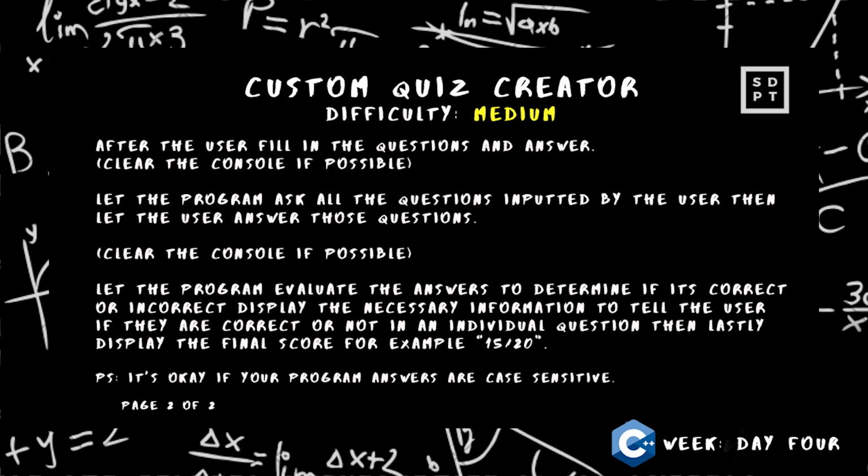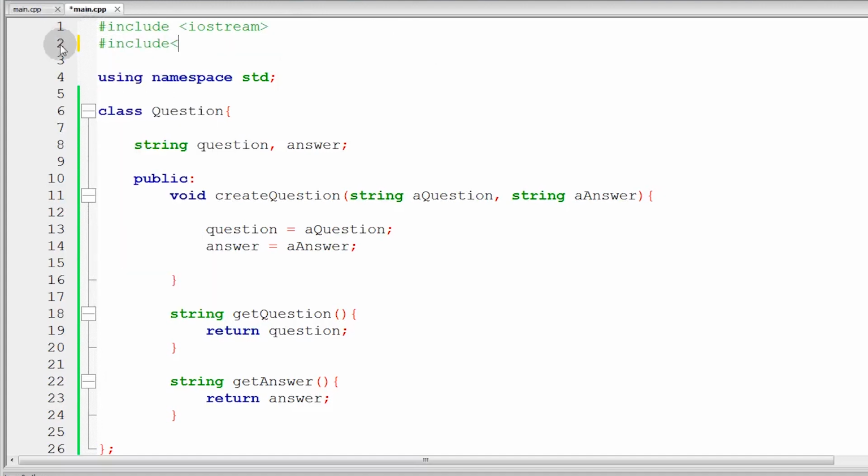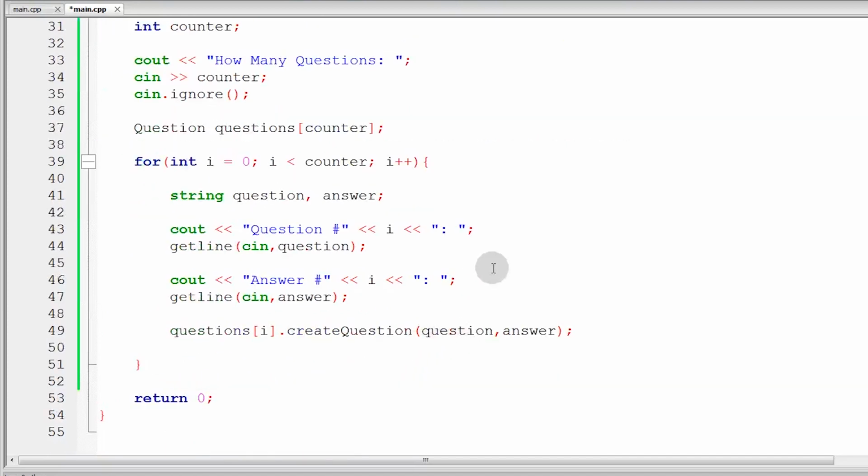So, next, guys, after the user fill in the questions and answer, clear the console if possible. So, i-clear natin yung console dahil possible naman siya. We need to use this. So, hashtag include windows.h. So, kung maarte yung prof nyo sa overhead, don't use this hashtag include. So, pabayaan nyo na lang madumi yung itsura ng output nyo. Kasi, sinasabi nila, pagka tumatawag ka daw from the system, mas malaki yung system overhead and mas bumababa yung performance ng ating program. So, huwag nyo masyadong intindihin yun. Gagamitin lang natin to para luminis yung itsura ng ating output.